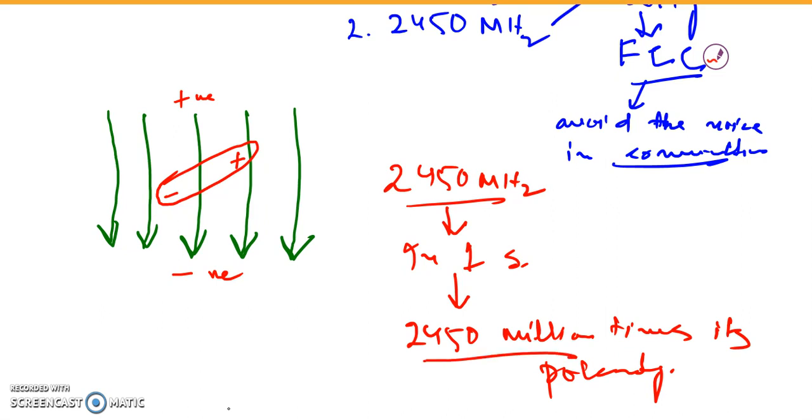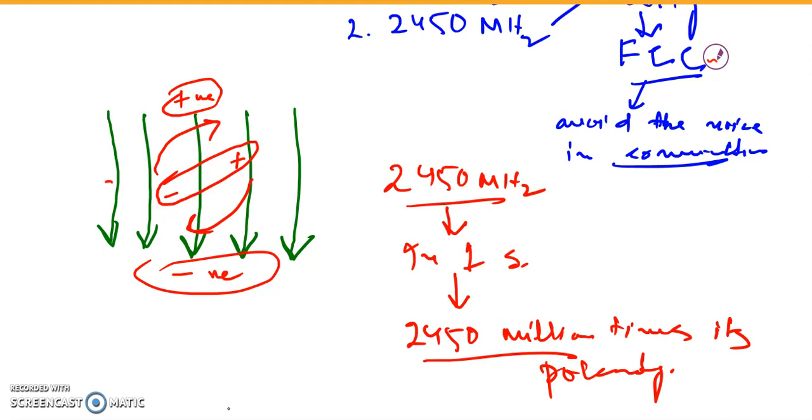So the change in polarity, the change of positive, the change of negative in a second, in millions, will change the direction of this polar compound accordingly.